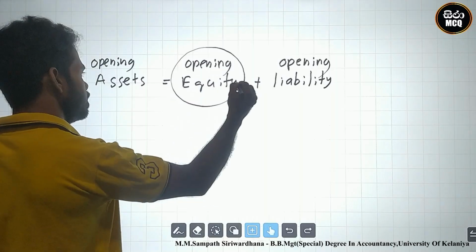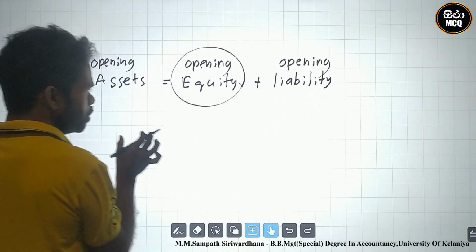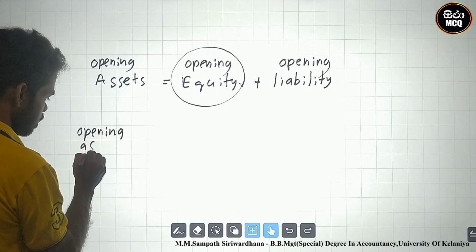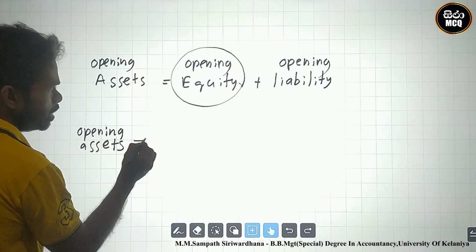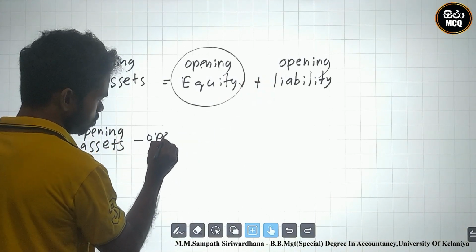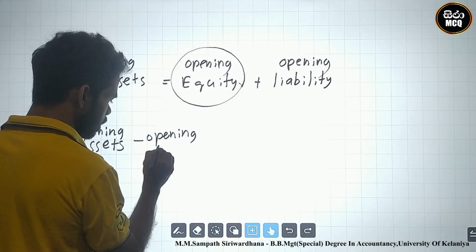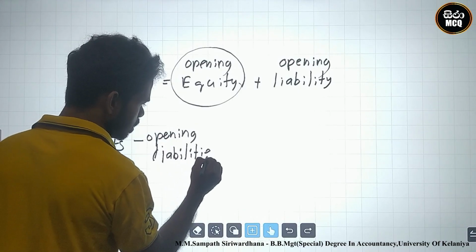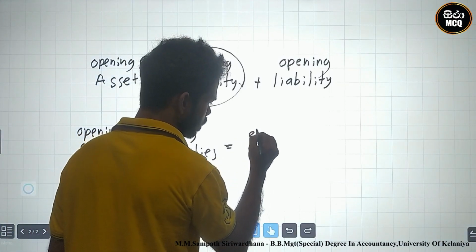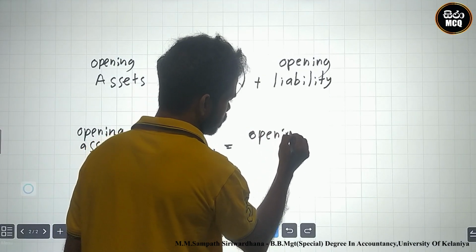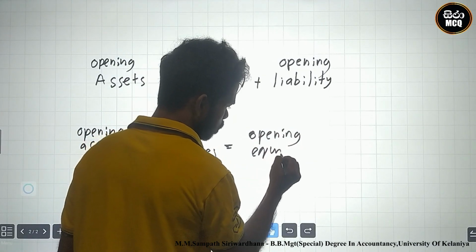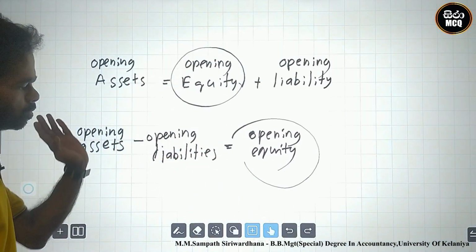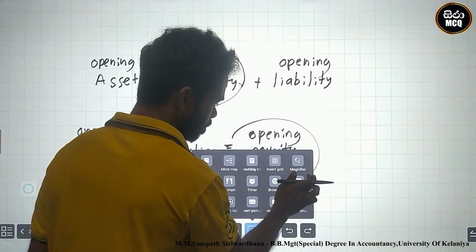We want opening equity. How can we calculate it? Carrying this amount to this side, opening assets minus opening liabilities equal opening equity. Therefore, we can find the answer.